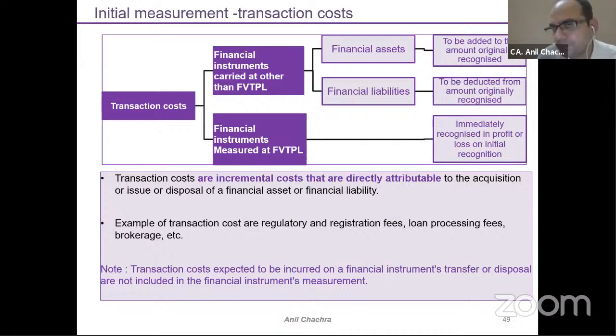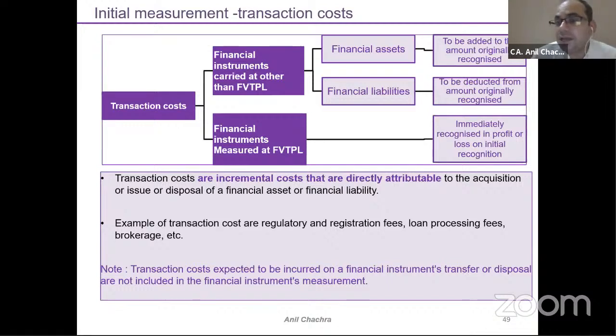Transaction cost, right? What is the transaction cost? Transaction costs are the incremental costs that you have incurred while taking a financial instrument, financial assets or financial liabilities. So it could be your brokerage, it could be your legal fees, it could be your processing fees. Processing fees is the best example just to understand this transaction cost. So as we discussed about this criteria of financial assets as well as the financial liabilities.